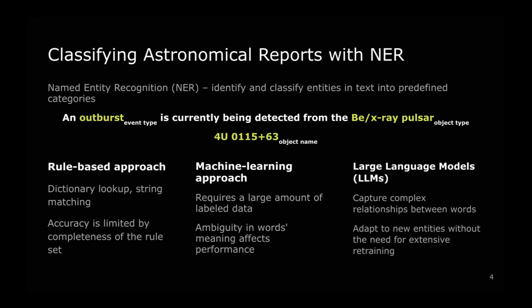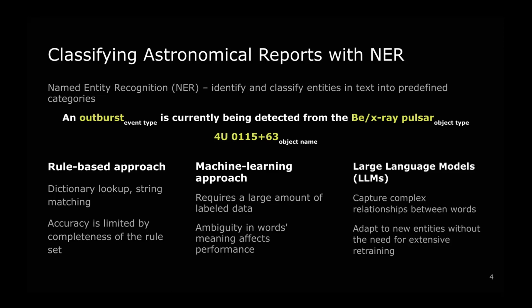Firstly, rule-based methods use predefined rules to classify named entities, for example, dictionary lookup or string matching. But their accuracy tends to be limited by the rule set completeness, making it challenging to adapt to new entities. The second approach is machine learning, and machine learning-based methods, such as, for example, hidden Markov models and conditional random fields, usually require a large amount of labeled data. And that is almost non-existent in this field of astronomy. Also, ambiguity in word meaning can affect the model's performance.